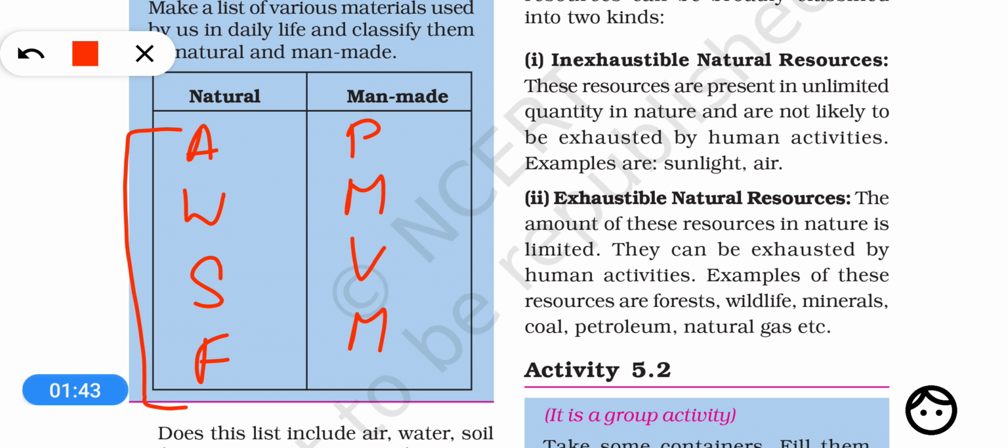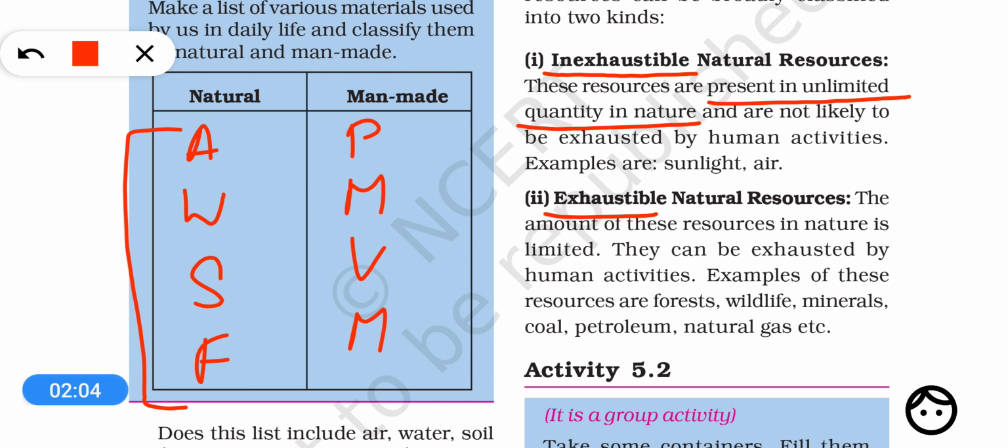There are, dear students, two types of natural resources. One are inexhaustible and the other are exhaustible natural resources. What are inexhaustible? Those which never end, means those which are present in unlimited quantity in nature.